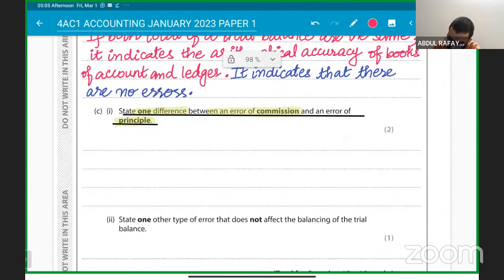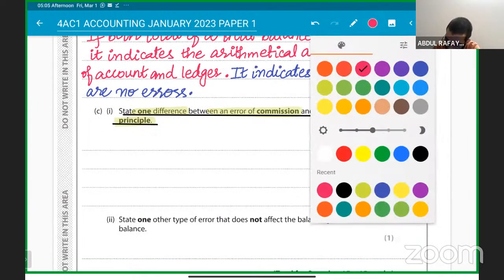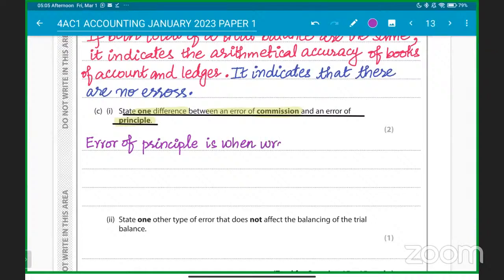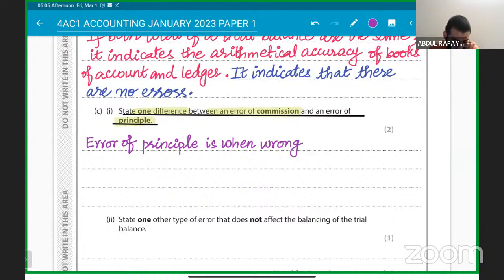So what you have to understand is that an error of principle is when the wrong head of account is used. That is, the wrong class of account. You can say that an error of principle is when the transaction is entered in the wrong class of account.